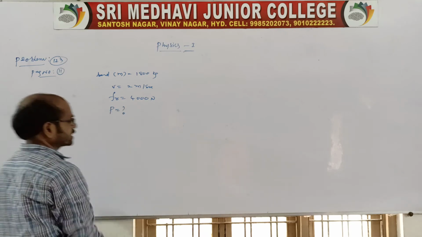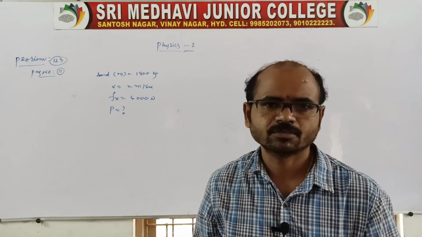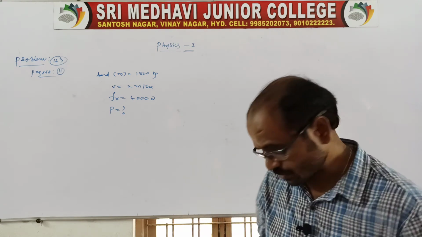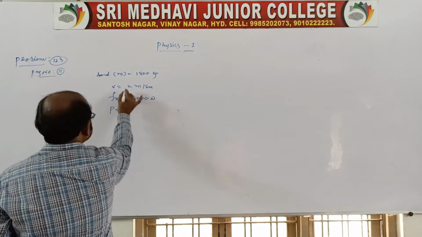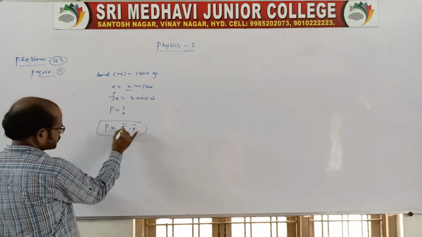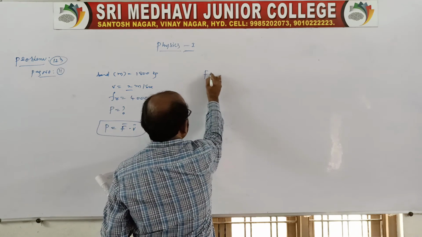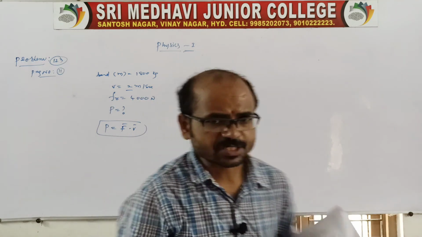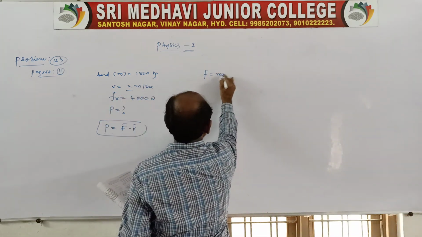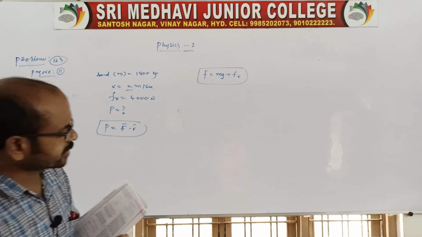How much power is required to move the elevator up to oppose the frictional force, because there will be a frictional force acting. Therefore, there will be a frictional force acting, to oppose that. So here speed is given, then you write power is equal to force into V. That's all, because we should get a resultant force. When the lift is moving up, the force is opposite to the frictional force. So you write here the weight of the lift mg plus the frictional force Fr. Whatever the frictional force is acting, you take that like that.